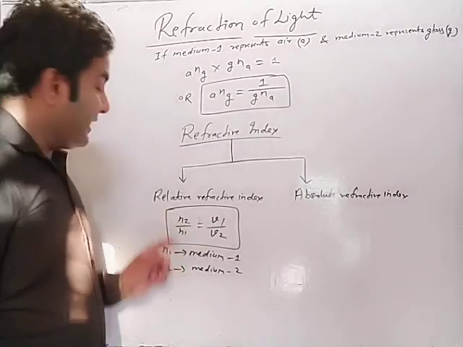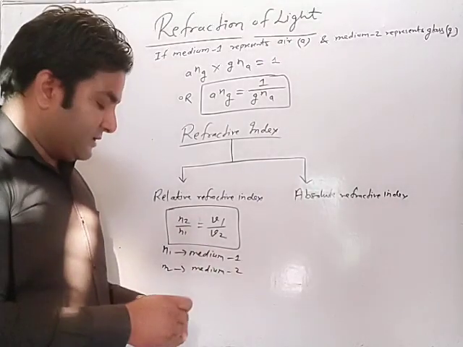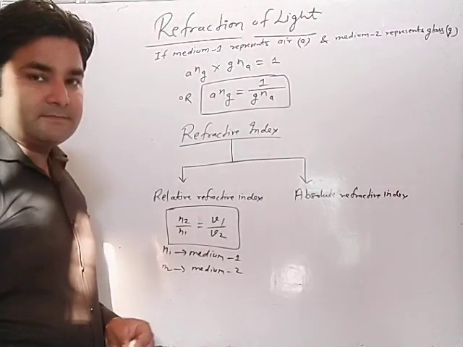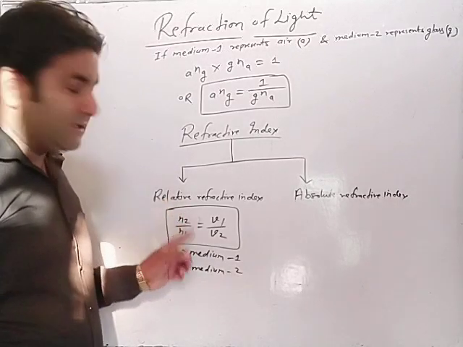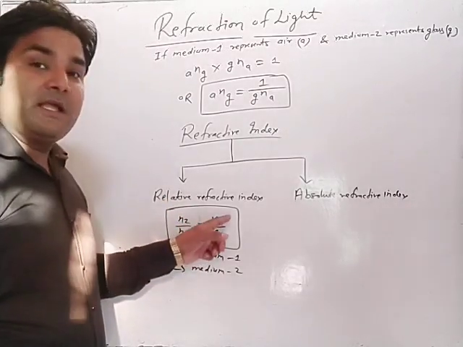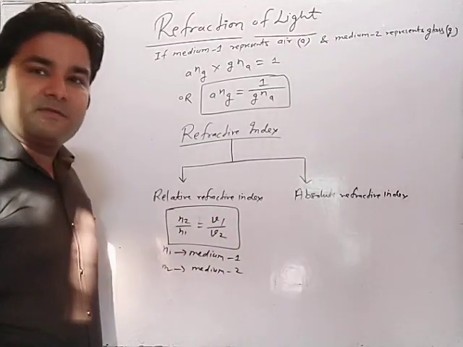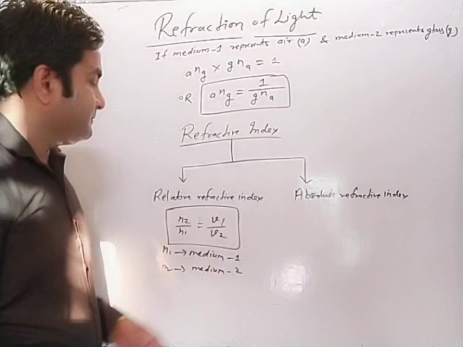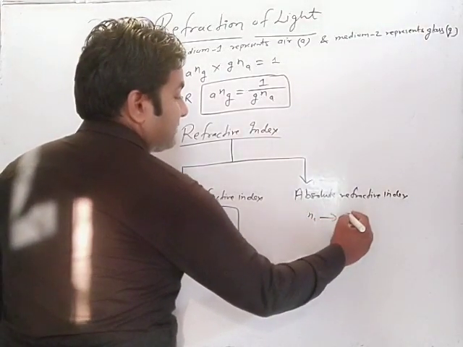It means when light rays goes from one medium to another medium, then the ratio of speed of light in medium 1 to the speed of light in medium 2 is defined as the relative refractive index. And when this one, medium 1, becomes what?